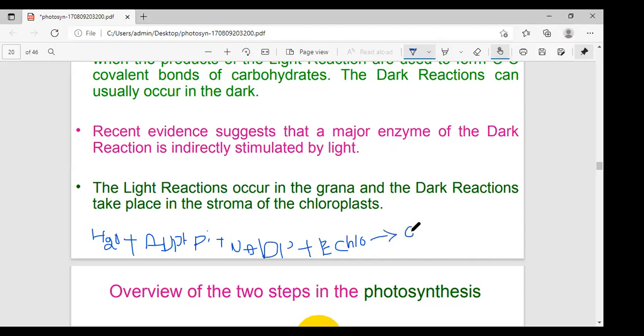This produces oxygen plus ATP plus NADPH plus chlorophyll. This is the light reaction equation.